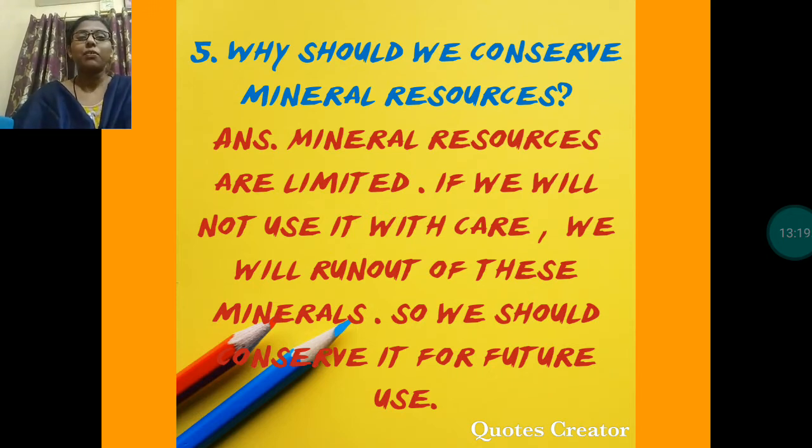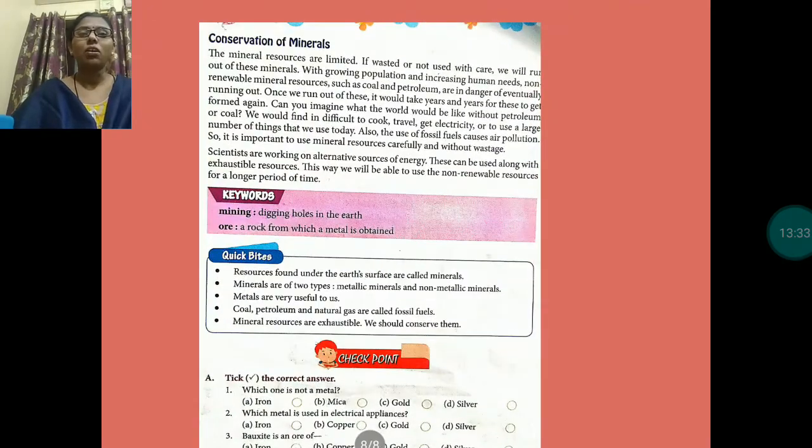If we do not use them wisely, our future generations will not get them. The answer is given on page number 85.